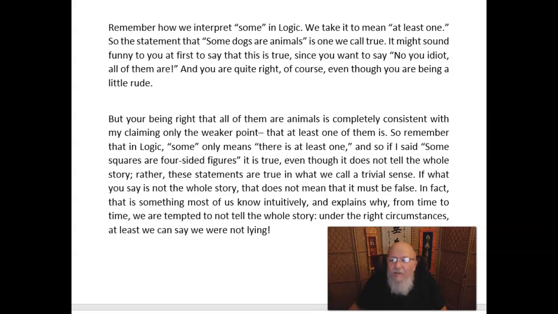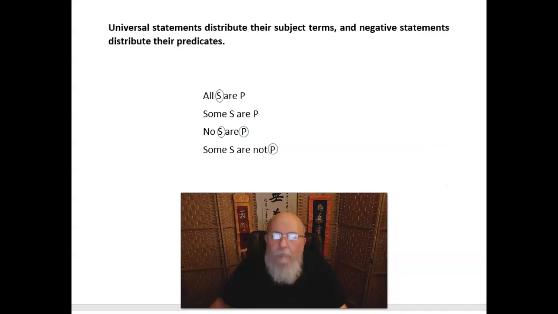In fact, that's something most of us know intuitively, and explains why from time to time we are tempted not to tell the whole story, right? Because under the right circumstances, at least we can say we were not lying. Now, why is this important, you ask?